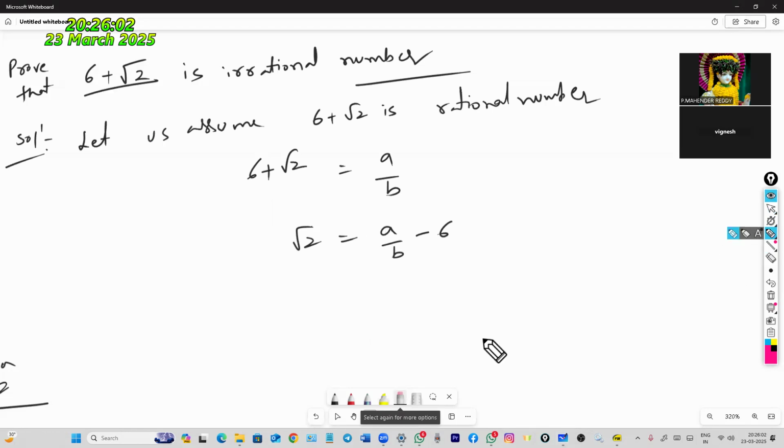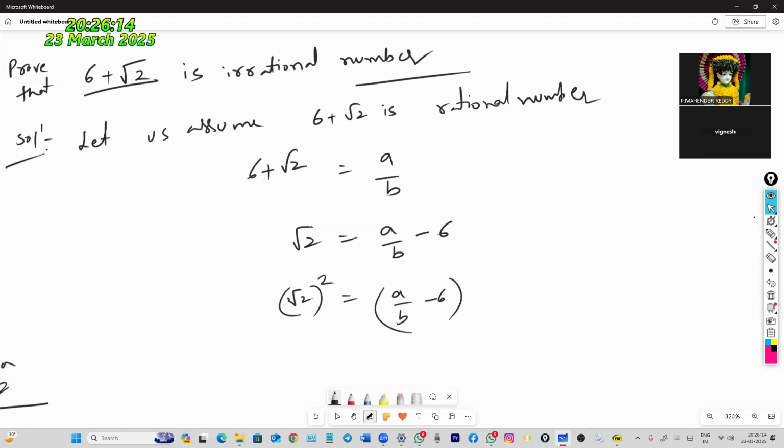Now next thing is, on both sides do the square. Root 2 whole square equal to a by b minus 6 whole square. Root 2 square is how much? 2. Root 2 square is 2. Now a square by b square plus 6 square is 36, minus 2 times 6 times a by b.